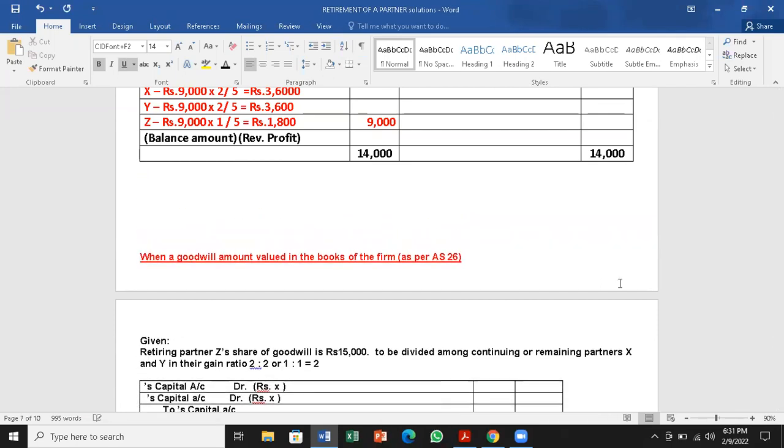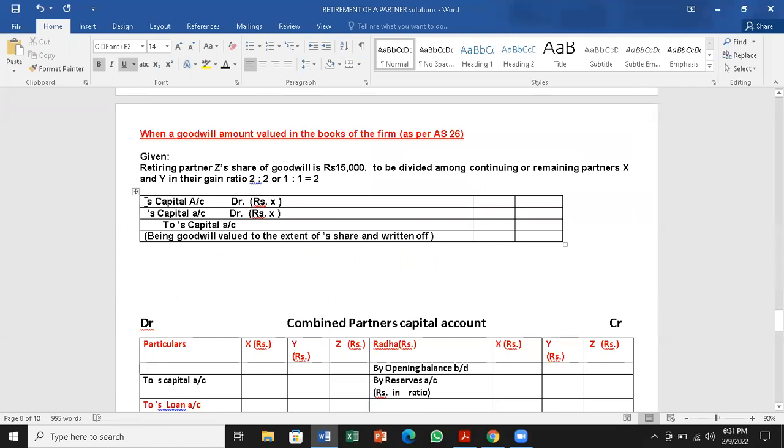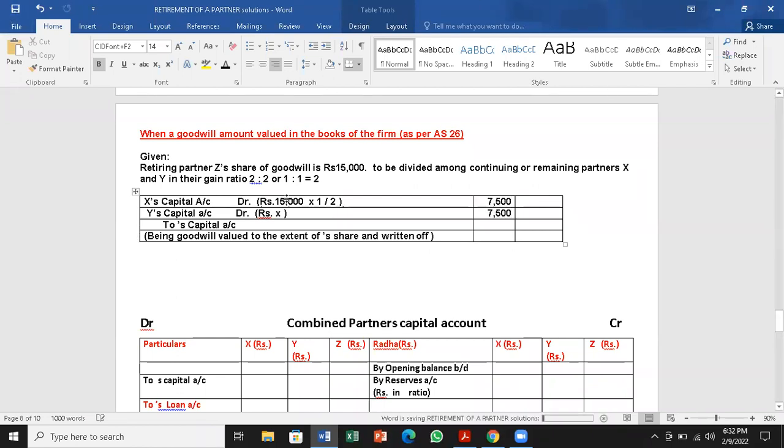So X is going to gain as well as Y is going to gain. So X's capital account and Y's capital account get the entry. 15,000 into 1 by 2, 7,500. 7,500. Same for the next person, that is Y also, it is equal. It's going to be the same.